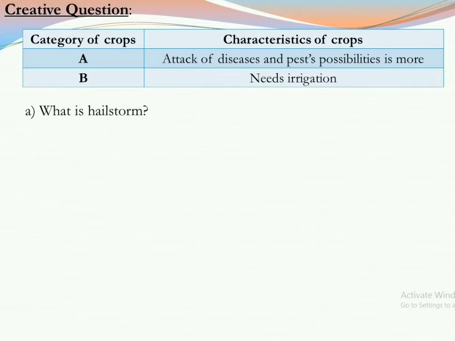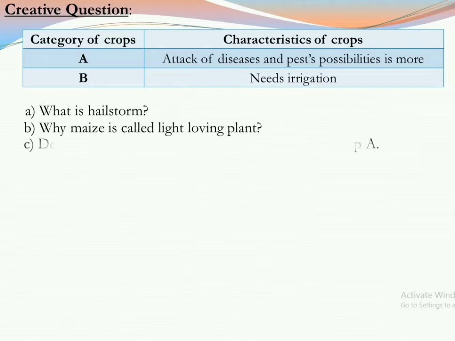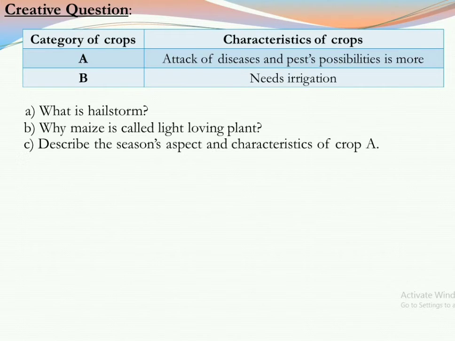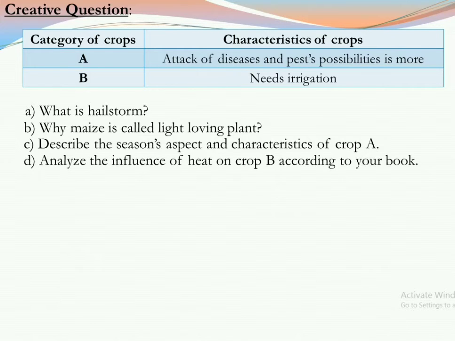A, what is a hailstorm? B, why is maize called a light loving plant? C, describe the season's aspect and characteristics of crop A, and D, analyze the influence of heat on crop B according to your book. Now let us start the answer.